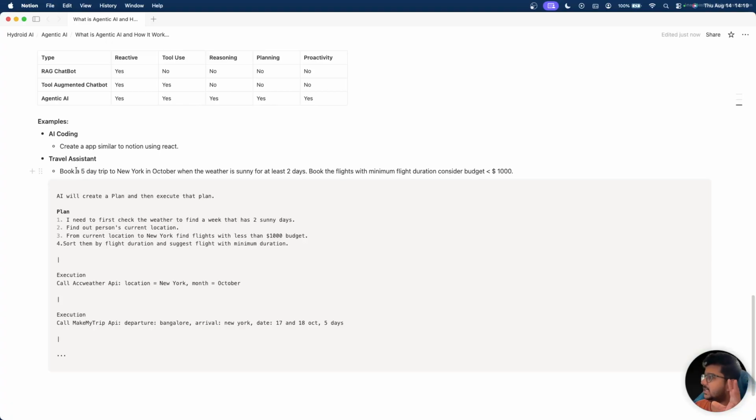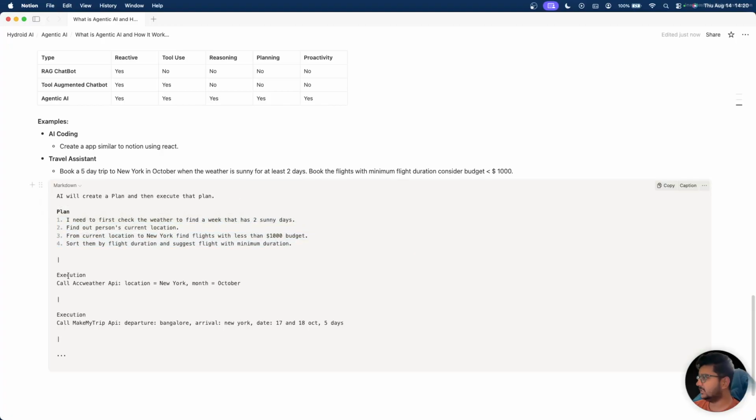So what it will do is the AI will create a plan and then execute that plan accordingly. Let's say the plan made by the AI is: I need to first check the weather to find a week that has 2 sunny days. Then it will find out my current location, and from there find flights to New York whose budget is less than $1,000. Then it will sort these flights by minimum duration, and give the results to the user. So this is the plan made by the AI.